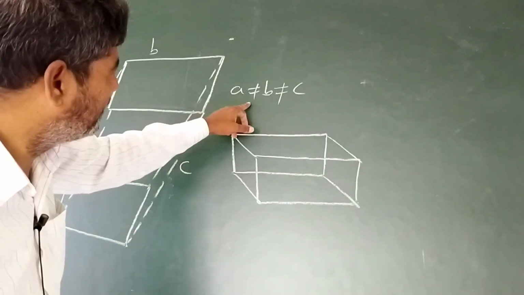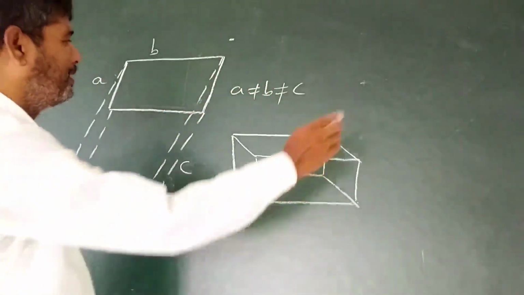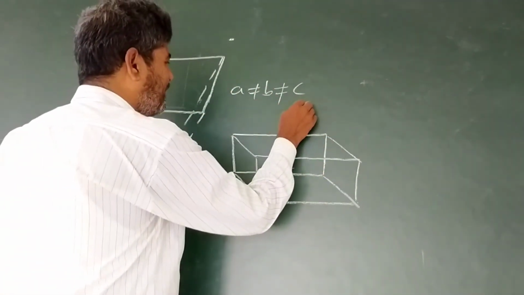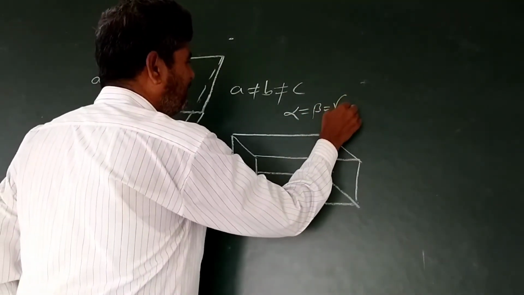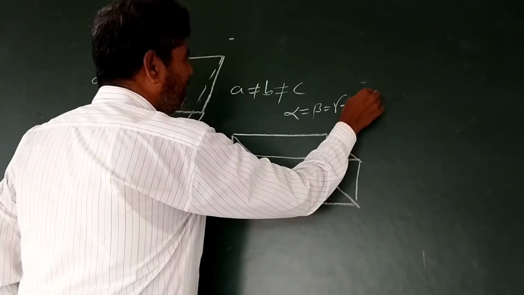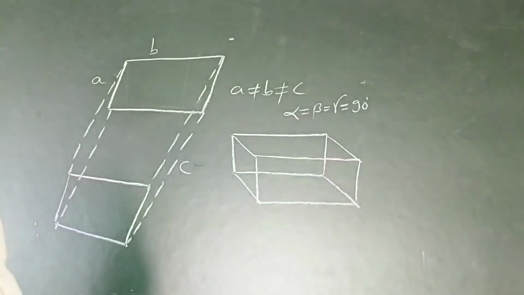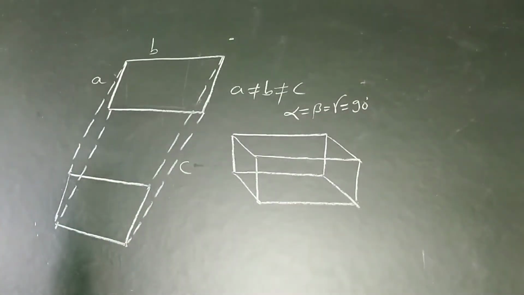If A not equal to B, not equal to C, but all the three angles alpha equal to beta equal to gamma equal to 90 degrees, then it is known as orthorhombic.